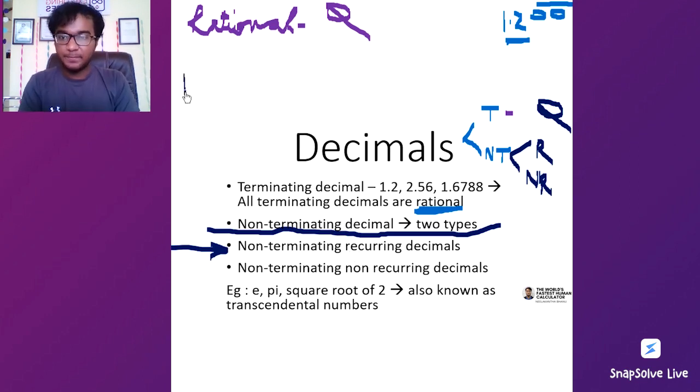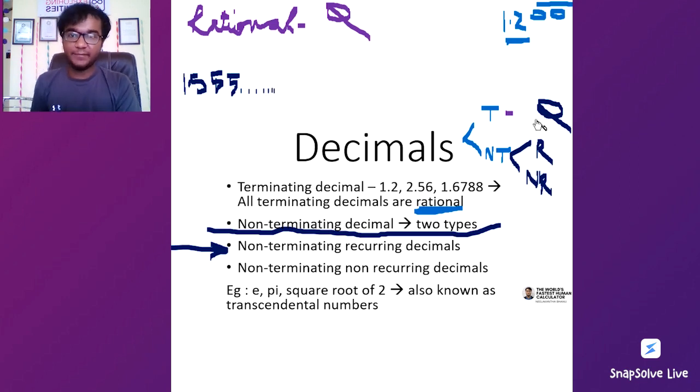So let's say 1.555 and so on, and it's only 5 which is being repeated infinitely many times. Is this terminating? No. But this is non-terminating, recurring. So this comes into this type.